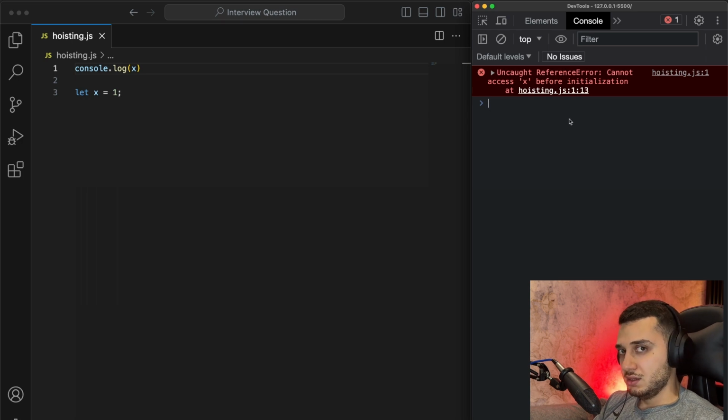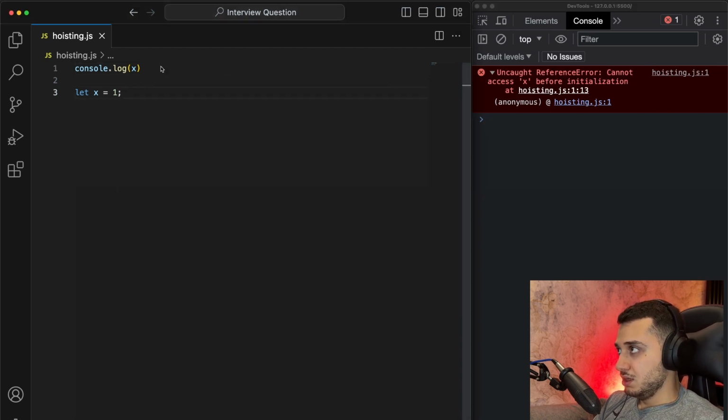Why yes? Because as we can see here from the reference error, "can't access x before initialization" at the hoisting JavaScript file. It means that this first line of code already saw that there is a variable x before the JavaScript interpreter reached this code. So it means that internally it looks like this also.